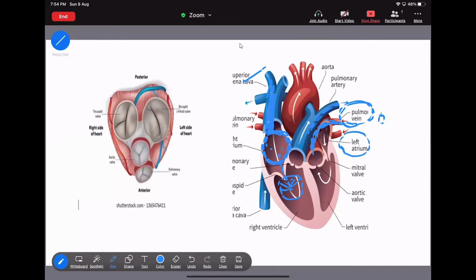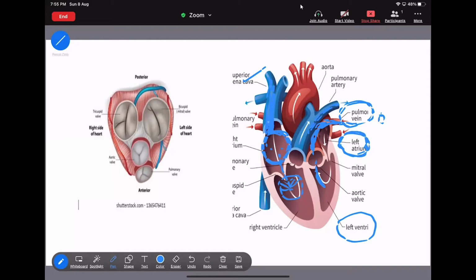It will move towards the left atrium. After moving to the left atrium, it will move towards the left ventricle. Okay, there are two things: the blood that flows through the vena cava, and the blood that flows through the pulmonary vein.